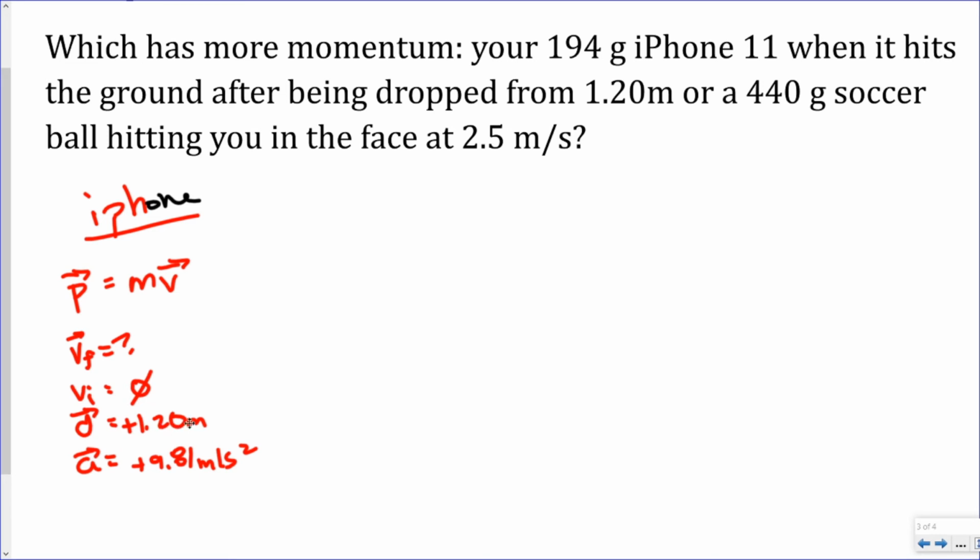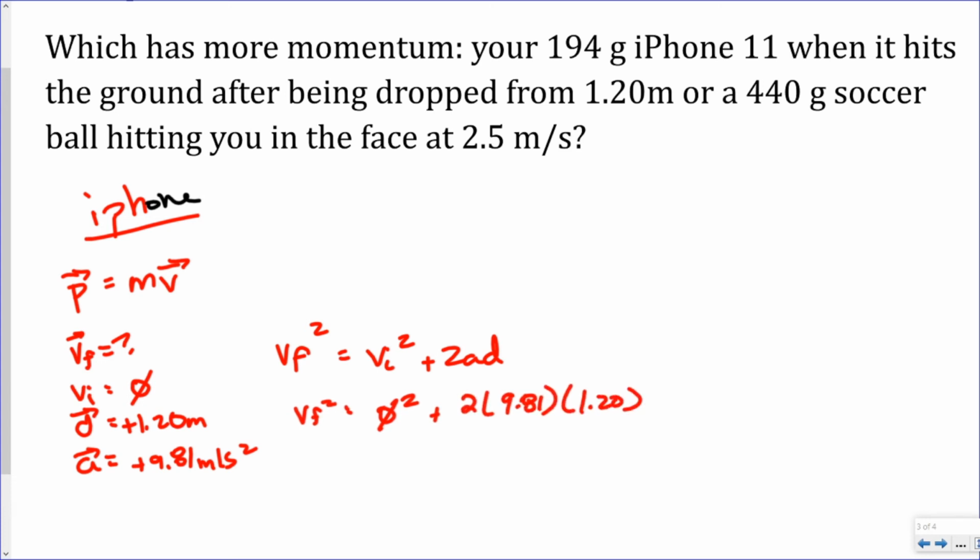That's all I know. So based on that, I could choose my correct kinematic equation, which is VF squared equals VI squared plus 2AD. Let's fill everything in here. We have VF squared equals 0 squared plus 2 times 9.81 times 1.20.